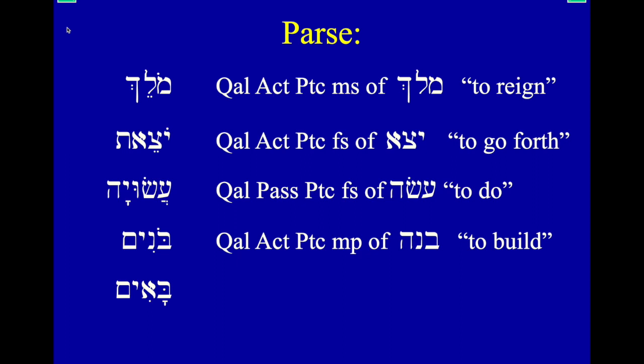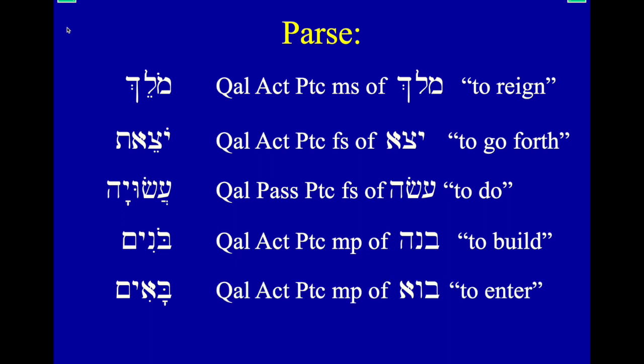Ba'im. This is another one where I look at this and I wouldn't even necessarily know this is a participle, but I'm just telling you for future reference, this is what the Qal active participle of a middle weak form looks like. So bo, to come in, to enter. So this is ones who are entering. This is a Qal active participle, masculine plural, of bo, to enter. But just notice how we are parsing. Parsing means naming all these different parts of the verb, to give all the information about the verb that we can give.